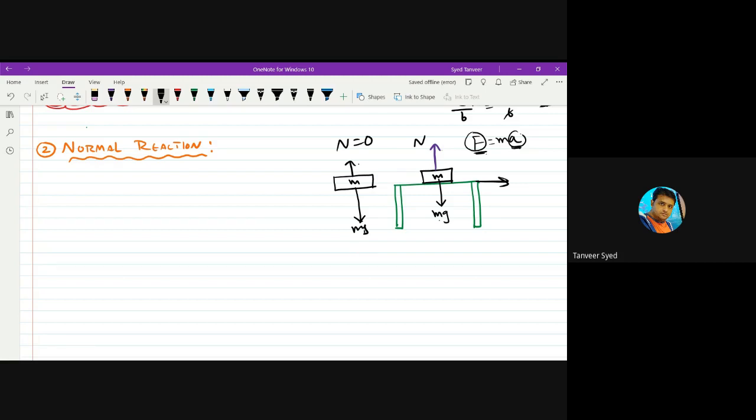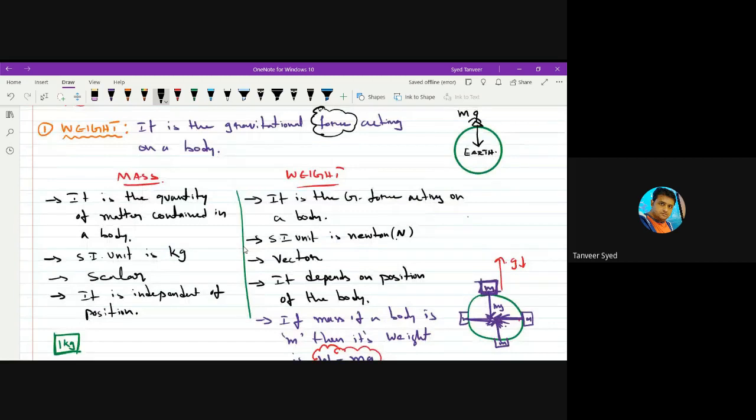If you are sitting on a chair, your weight is acting on the chair and chair is giving normal reaction on you. Wherever a body is stable or a body is stationary, definitely some normal reaction due to some surface will be acting on that body. Okay, details are there. We will note down them in our next class. But be clear with mass and weight.